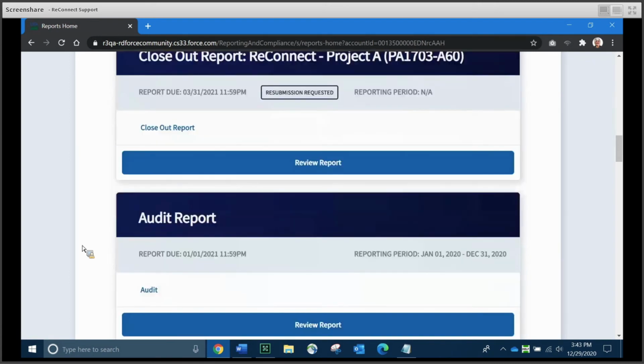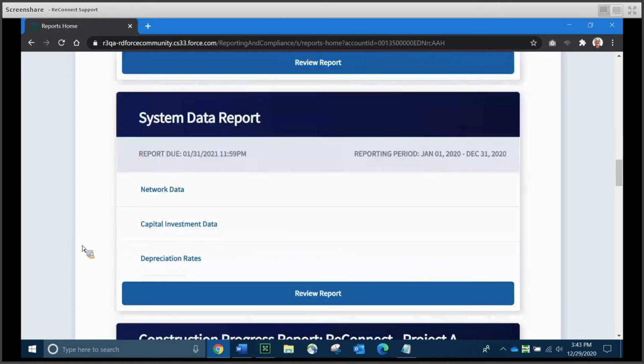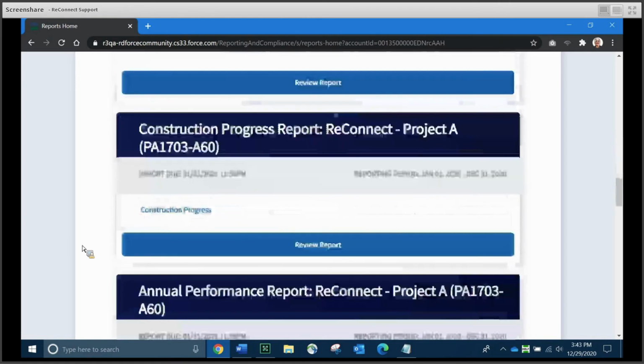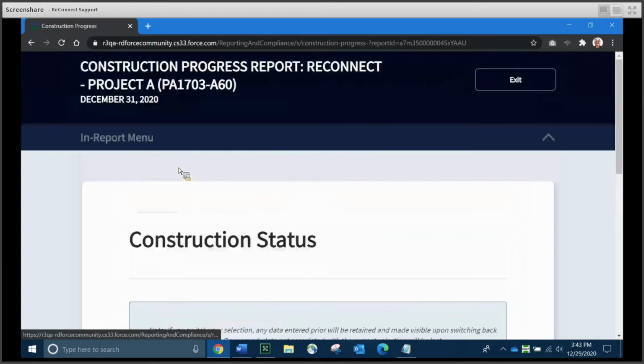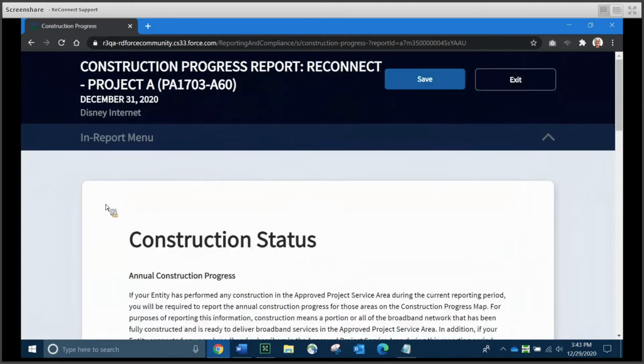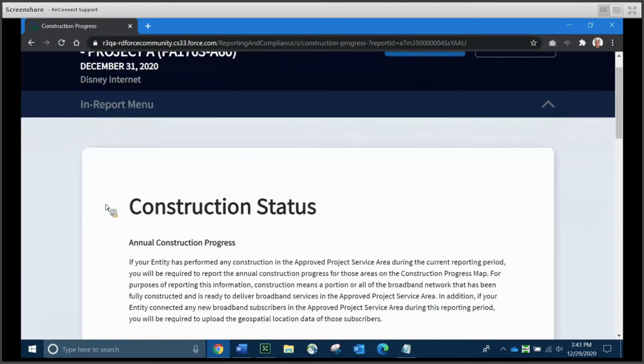So the first thing that we're going to do is we're going to look at the construction progress report. That's where we're going to spend most of the time in the project level reports because it's different than virtually all of the other reports. So I'm going to go ahead and scroll down and find my construction report. I'll click the construction progress link under the report.